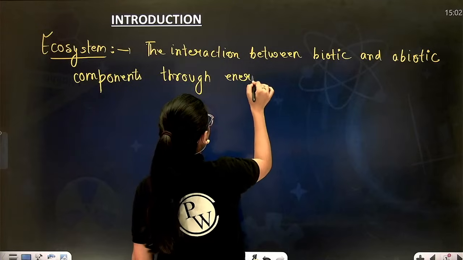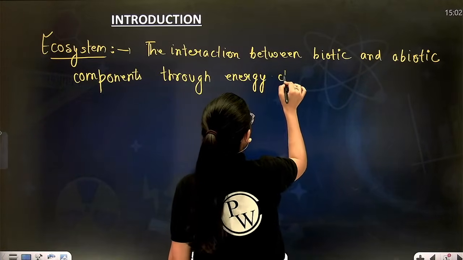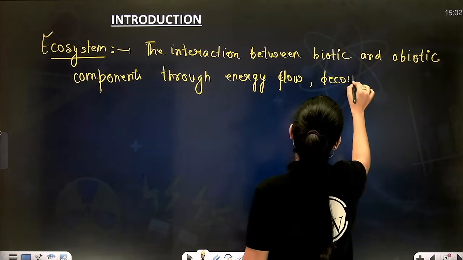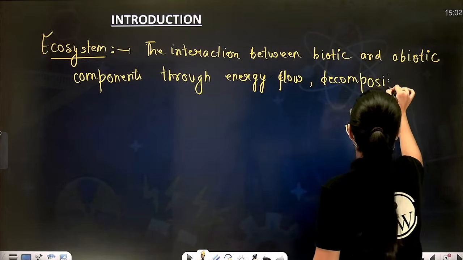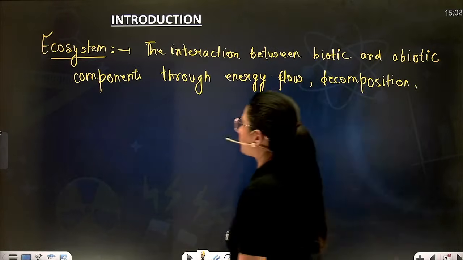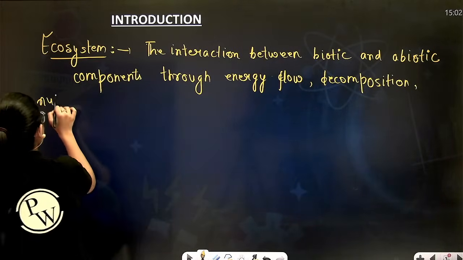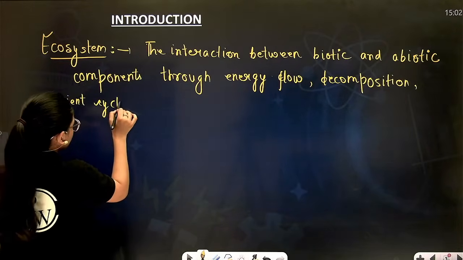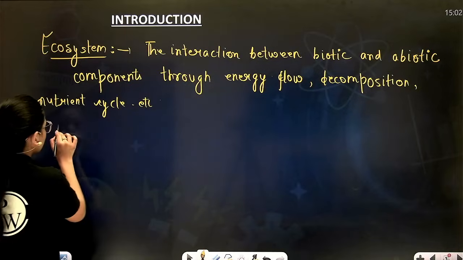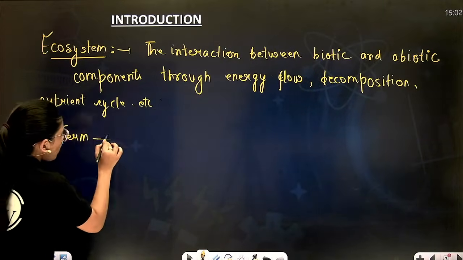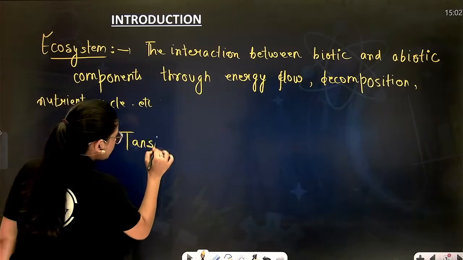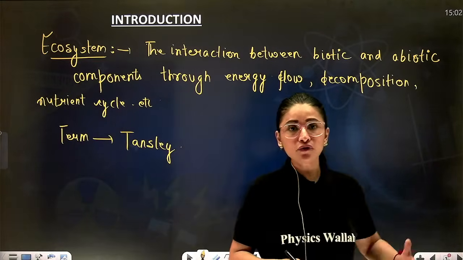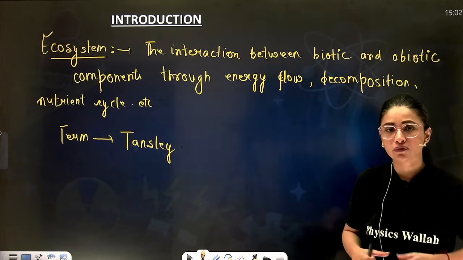Through energy flow, nutrient cycle, decomposition, etc. All these terminologies which I have written over here are the different functions which ecosystem has to perform to maintain its stability. The term ecosystem was coined by scientist Tansley. Correct?